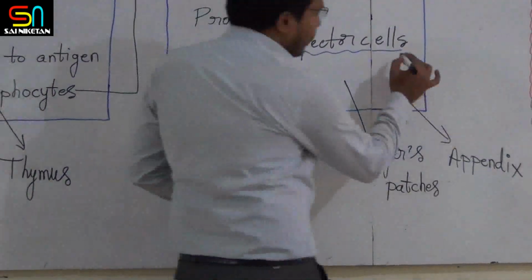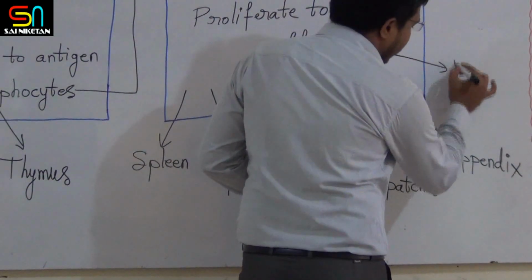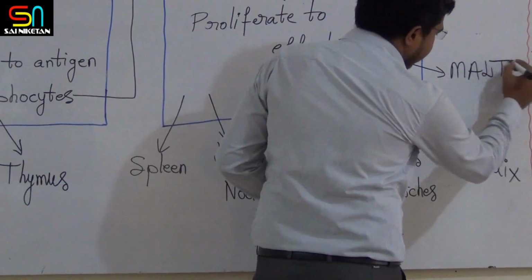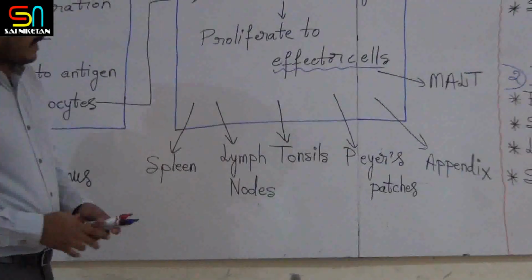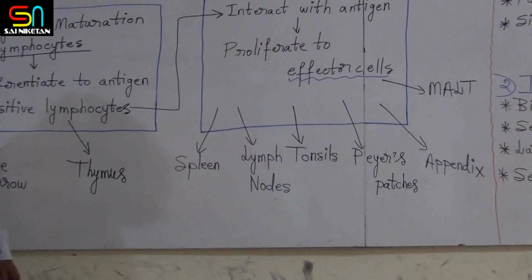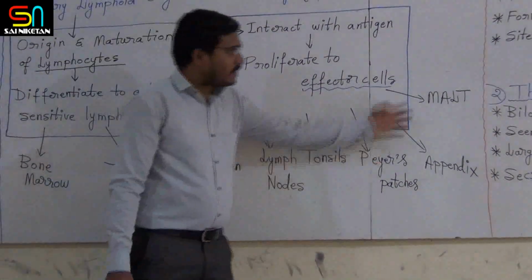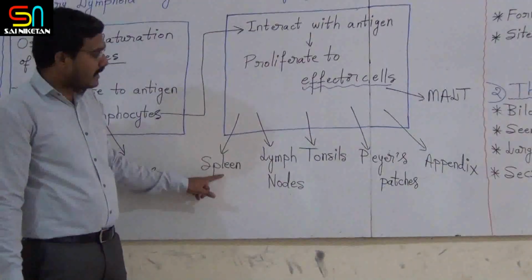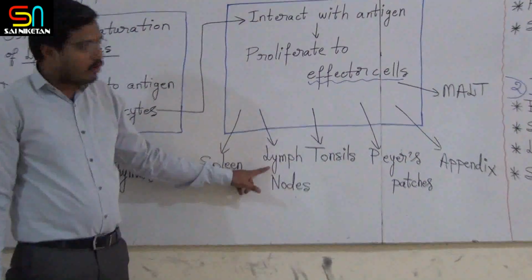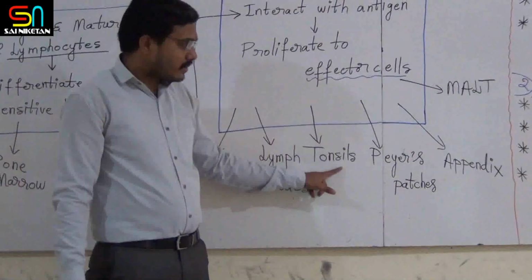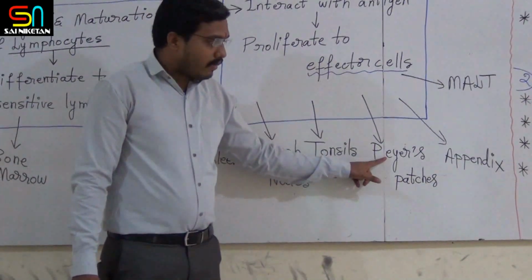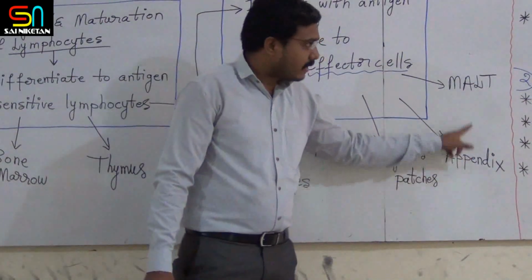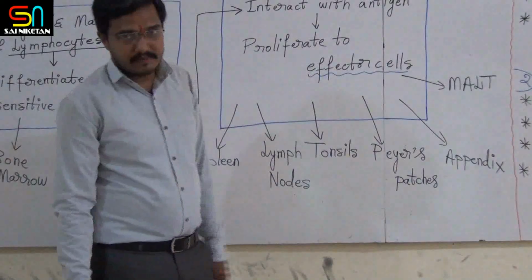Now, example number 6 is, just remember, MALT, M-A-L-T. So, as per the NCERT book, there are 6 examples for secondary lymphoid organs. Number 1, spleen. Number 2, lymph nodes. Number 3, tonsils. Number 4, Peyer's patches. Number 5, appendix. Number 6, MALT.